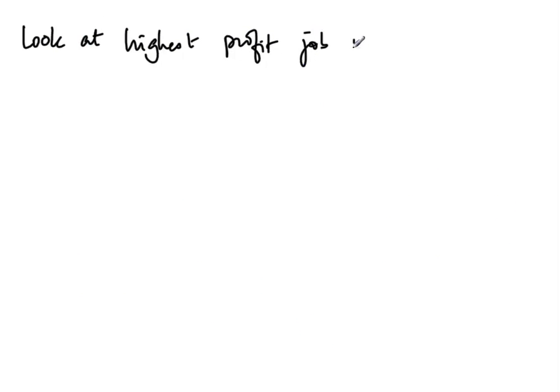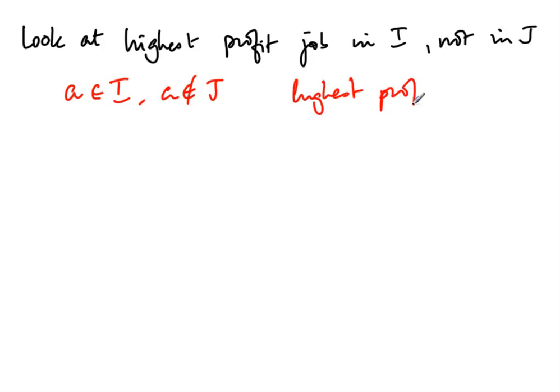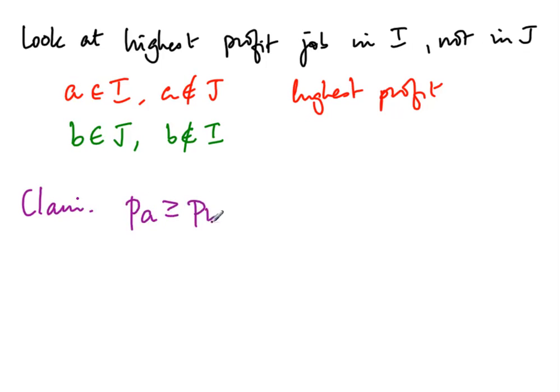Now the first thing we will do is look at the highest profit job in I but not in J. Let us call this job A. So A belongs to I, A does not belong to J, and among such jobs it is of the highest profit. Now let's look at any B from the other side. It belongs to J but it doesn't belong to I. So there is no constraint on B. It is some job which exists in J and does not exist in I. Now the claim is that the profit of A is at least as much as the profit of B.